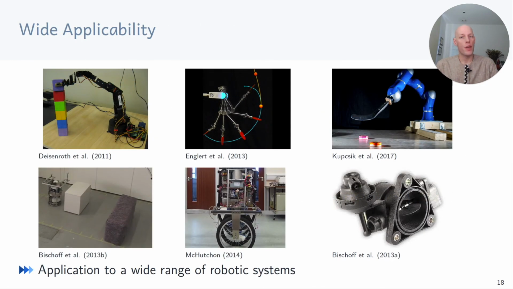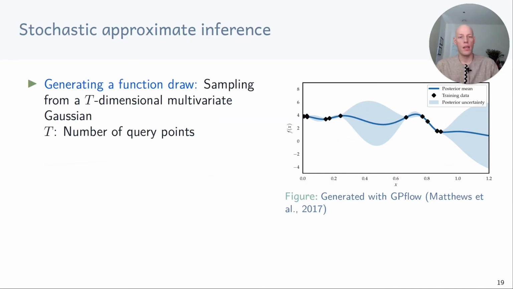This was a brief excursion into deterministic approximate inference. Now let's also have a look at what we can do with stochastic approximate inference. Here we are interested in sampling trajectories from a Gaussian process. We can also think of this as drawing functions from a GP. Let's have a look at this illustration on the right. We have some training data shown by the black squares.